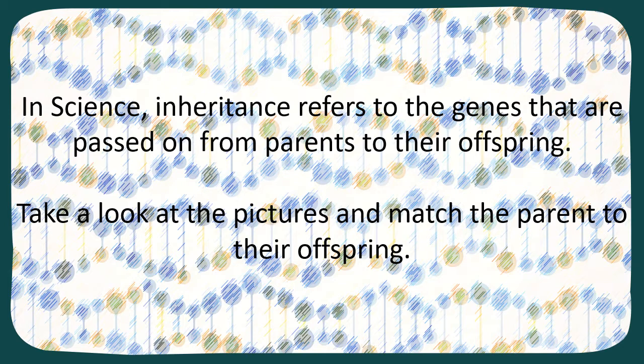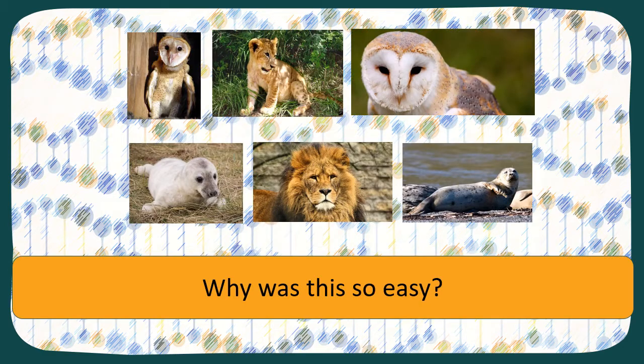So we're going to have a really quick look. Now this one's really basic, really easy. But because we know about genes being passed on, this is how even toddlers and young babies can do this next task. Look at the pictures and match the parent to their offspring. So, ridiculously easy, yeah? Why was it so easy? It was so easy because a parent passes on this DNA and it makes the offspring look like the parent. So we know that owls are going to have offspring that look just the same as them, miniature versions of them.